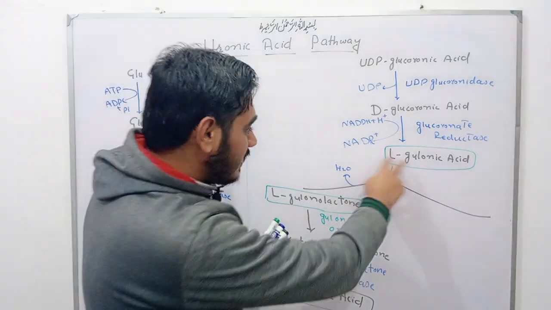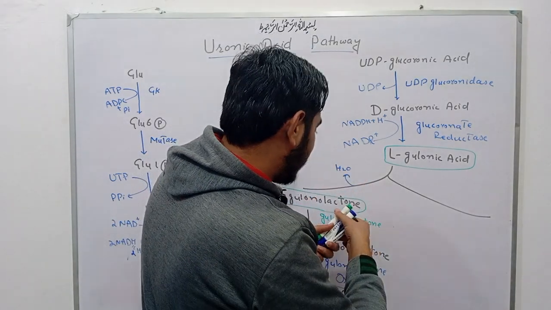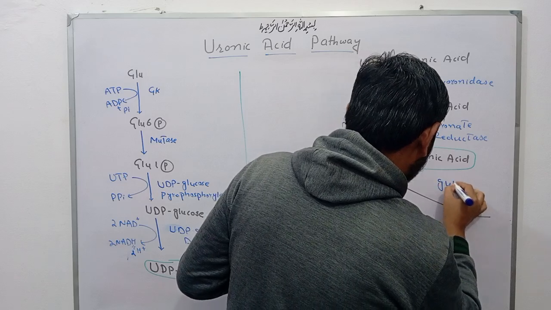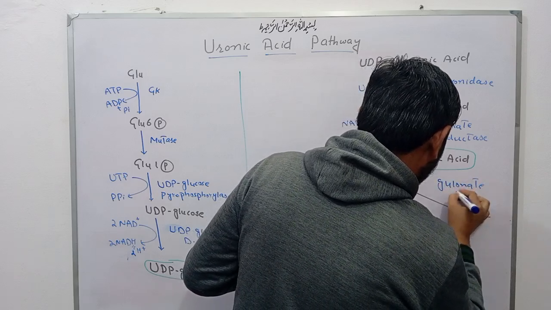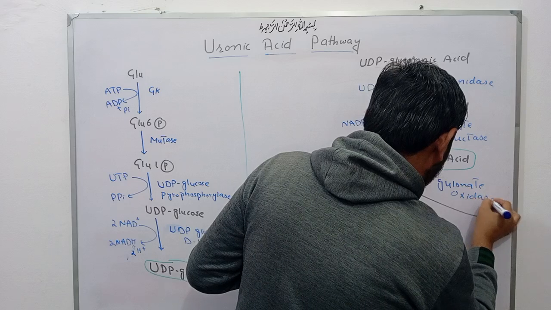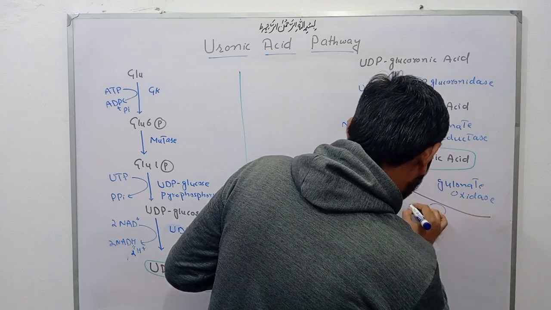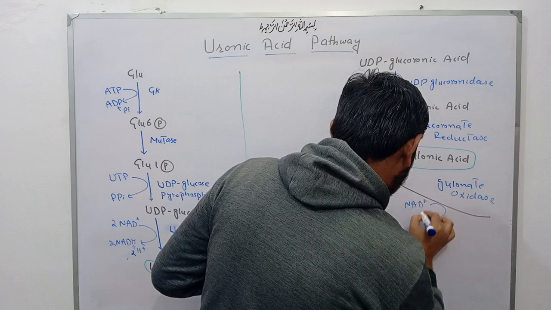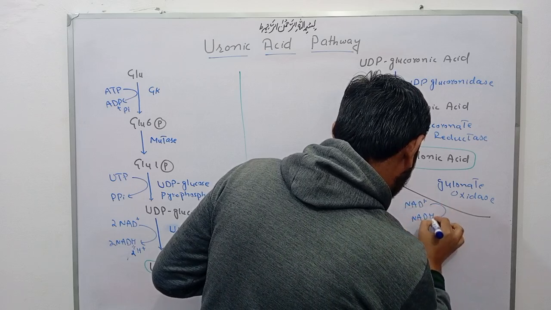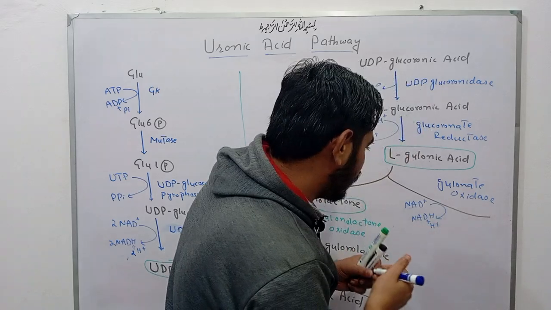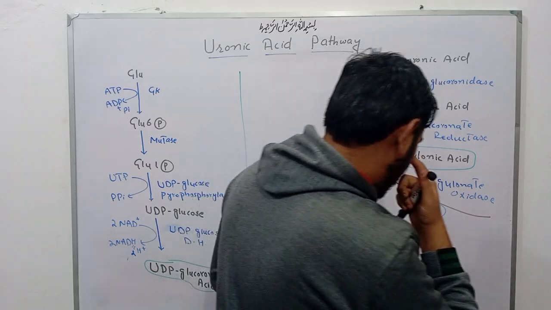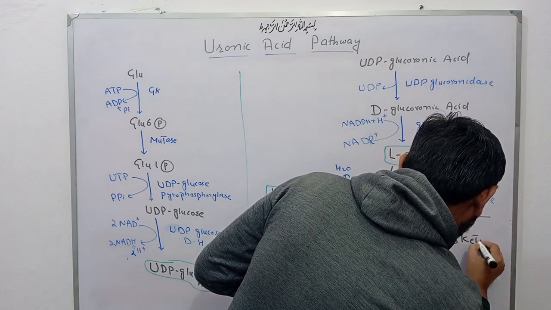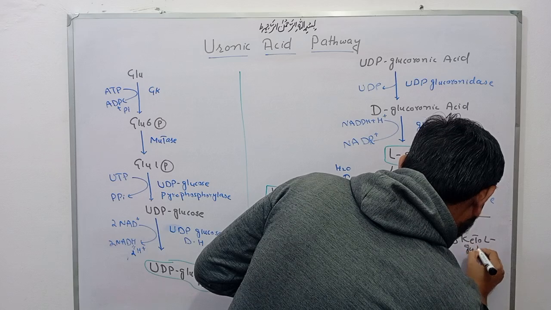Okay. Now this L-gulonic acid, by action of gluconate oxidase enzyme, and there is NAD plus, it converts into NADH and H plus, and there is a formation of 3-keto L-gluconate.